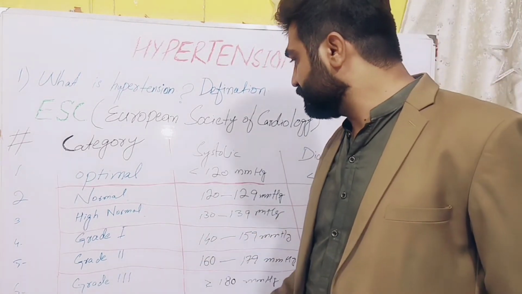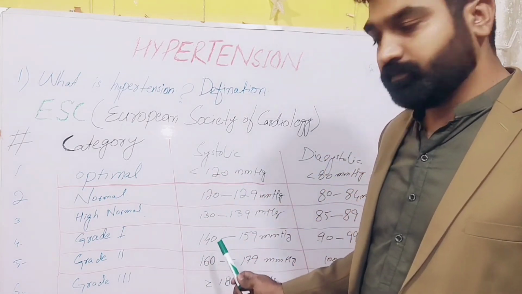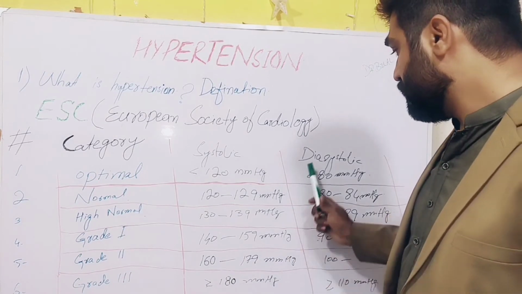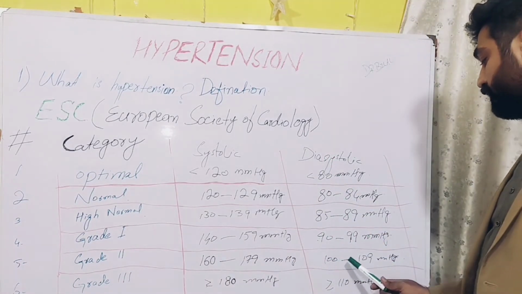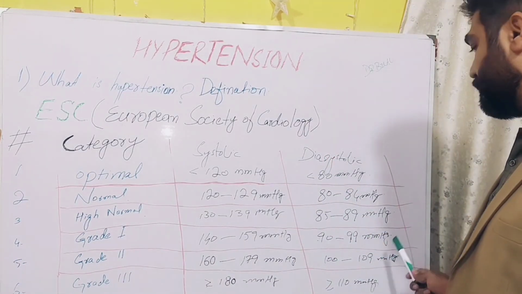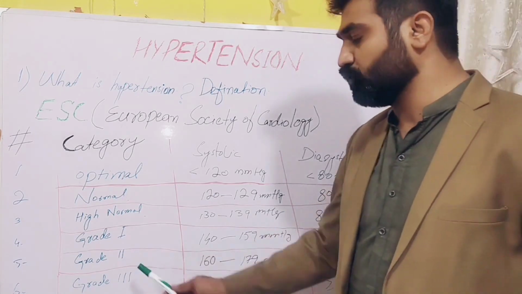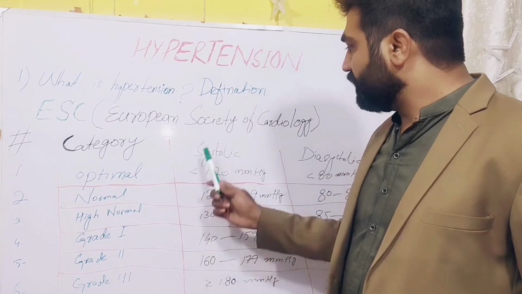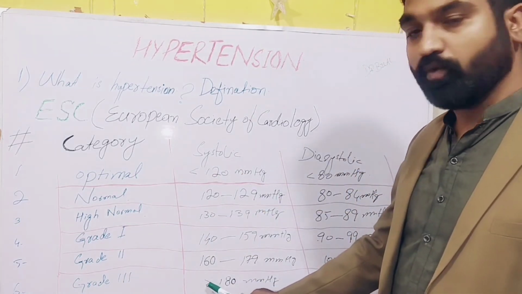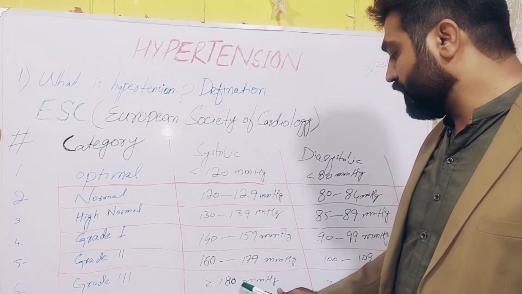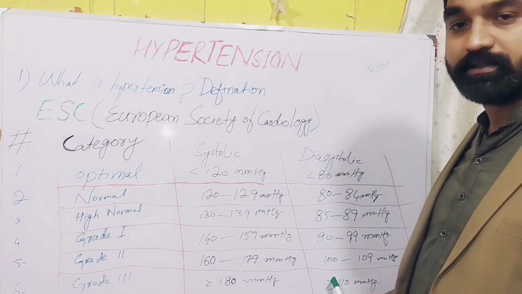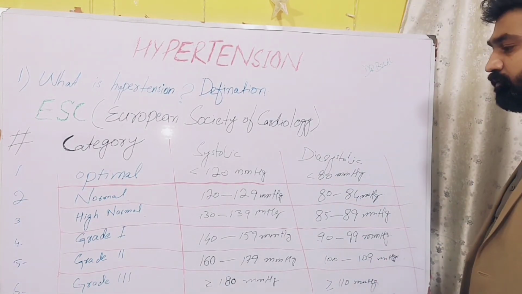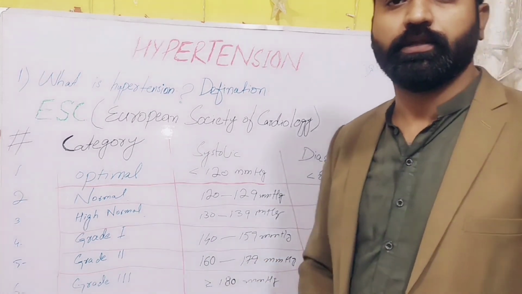Grade 2 hypertension, when systolic blood pressure is 160 to 179 mmHg and diastolic is 100 to 109 mmHg, we call this grade 2 hypertension. Last, grade 3, when systolic blood pressure is more than or equal to 180 mmHg and diastolic is more than or equal to 110 mmHg, we call this grade 3 hypertension.